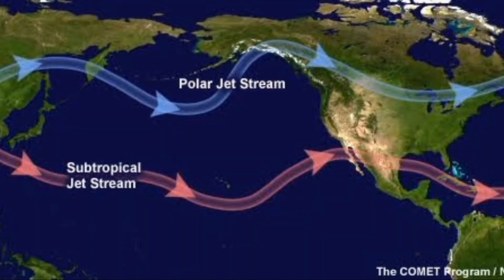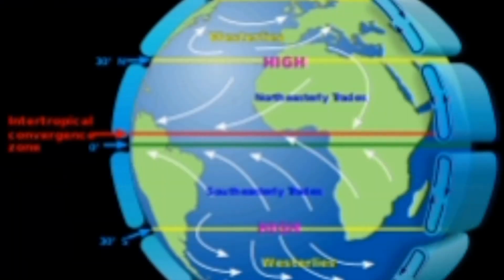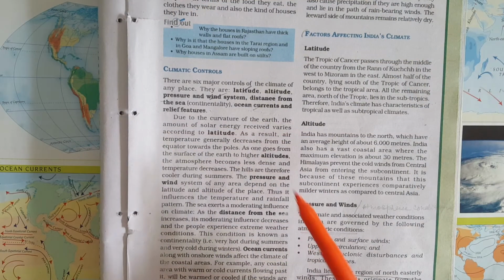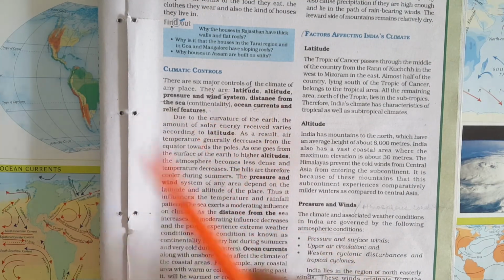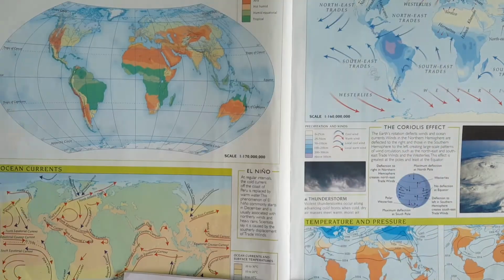Jet streams are very strong air currents flowing from west to east and encircling the globe at a very high altitude of approximately 8 to 15 kilometers. They are formed where large temperature differences exist in the atmosphere. They hugely impact the weather conditions of a place. The northern hemisphere and the southern hemisphere both have a polar jet stream and a subtropical jet stream. Let's now take up the six major controls of the climate of a place one by one.